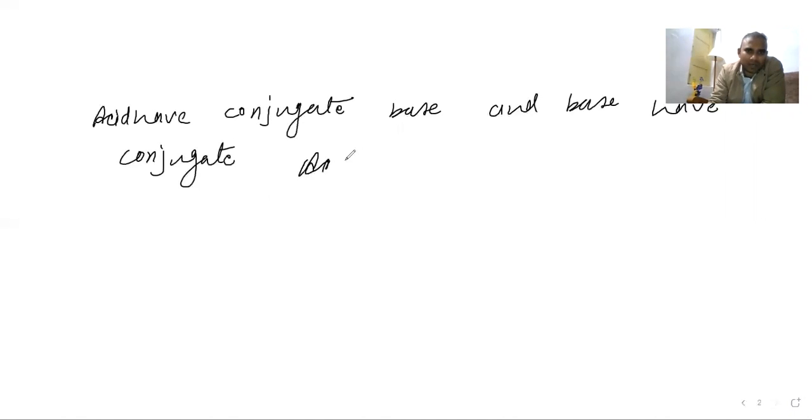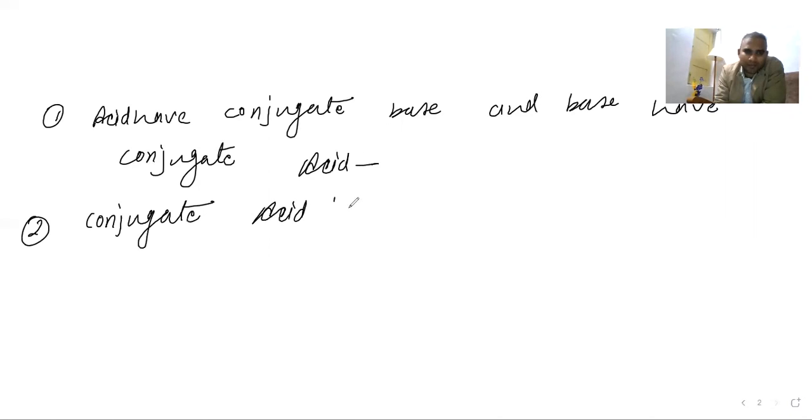Now let us understand one more point, point number 2. Conjugate acid base pairs differ only in H plus.